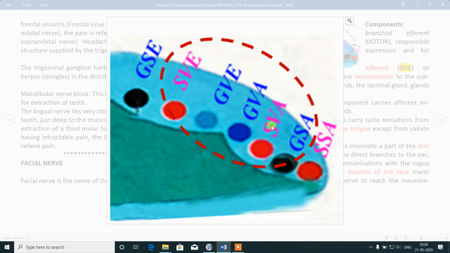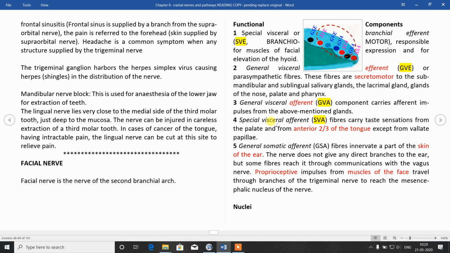Out of these 5, these two are considered together, GVA and SVA, in one single column. So we will have 2 efferents and 2 afferents. These are the 2 afferents and these are the 2 efferents. 2 motor fibers and 2 sensory fibers. They are combining together in the facial nerve.